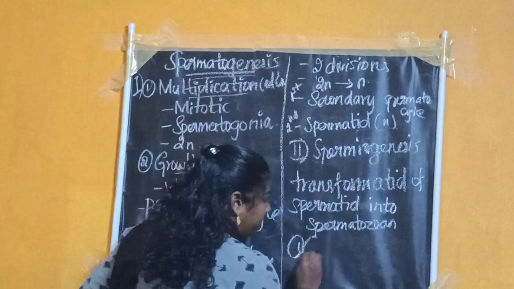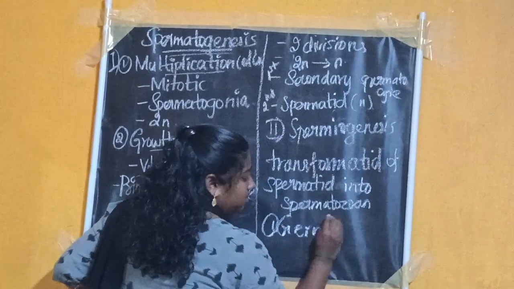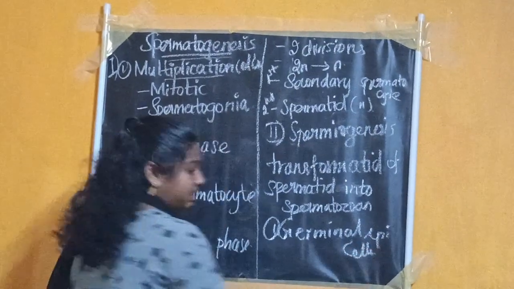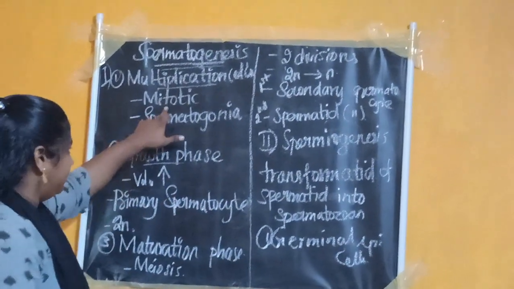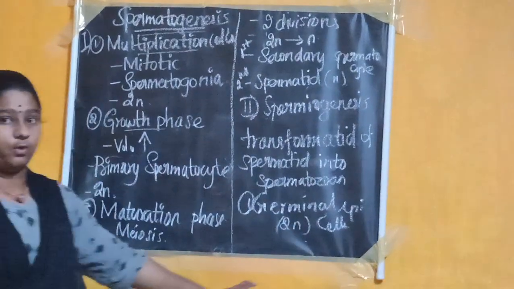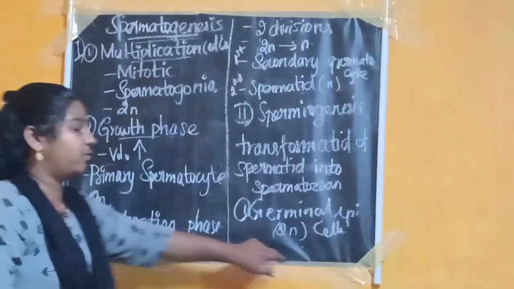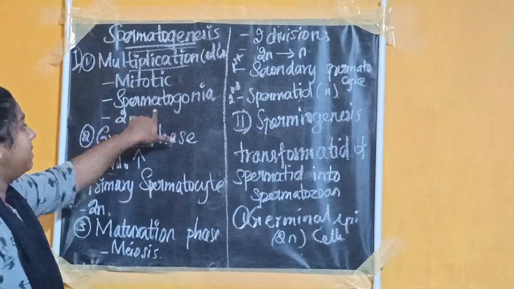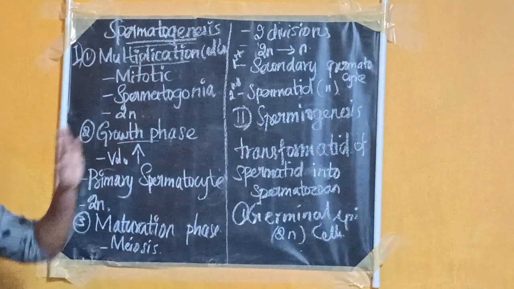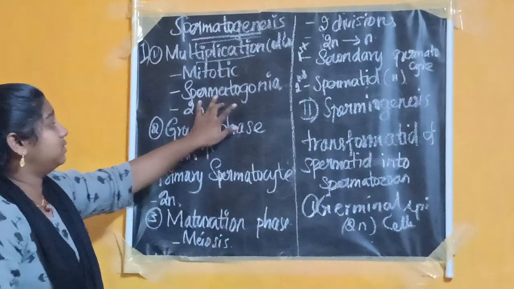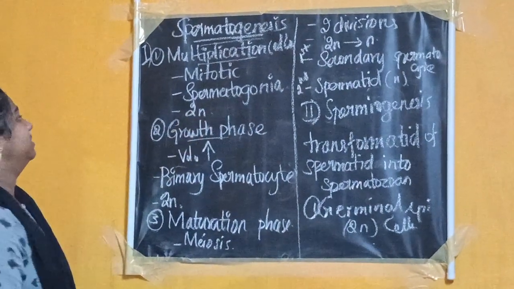These germinal epithelial cells undergo mitotic division. They are already 2n, diploid in number of chromosomes. Again they undergo mitotic division and produce spermatogonia, otherwise known as sperm mother cells. They also have a diploid number of chromosomes.